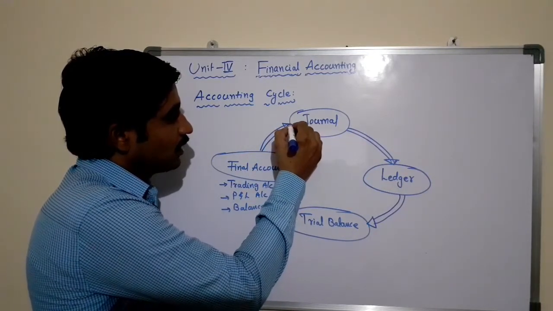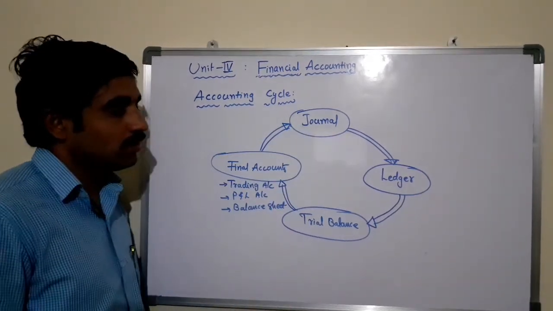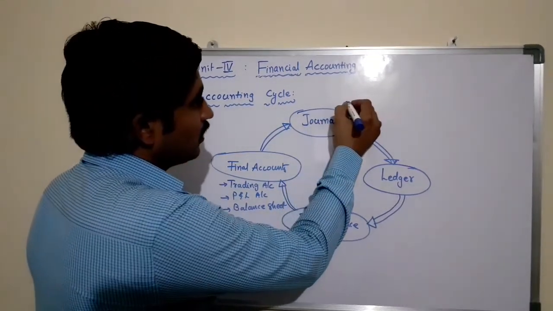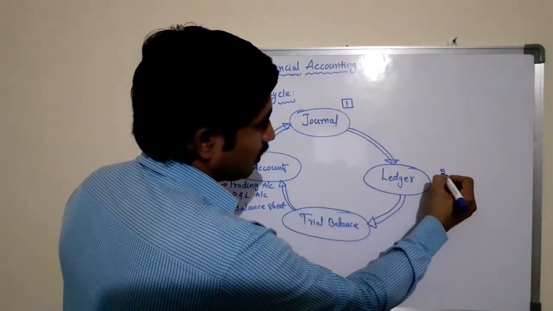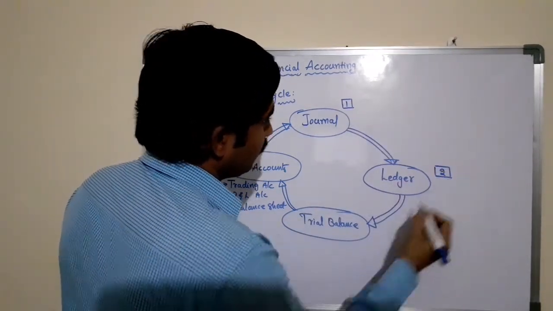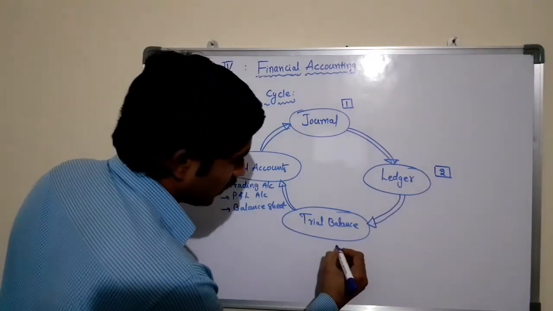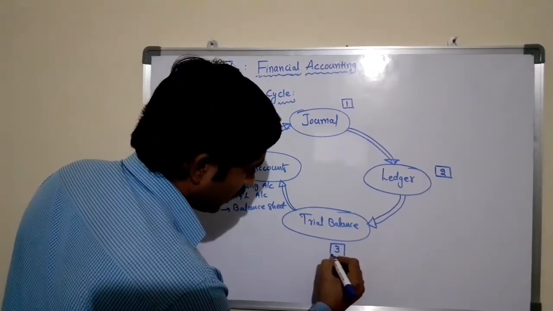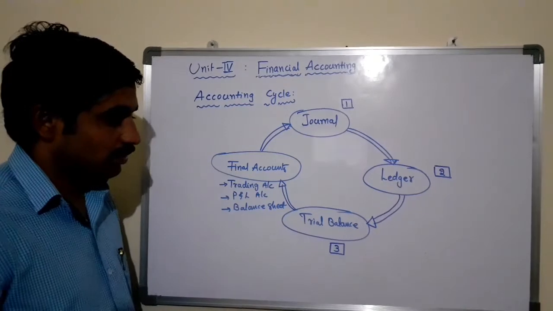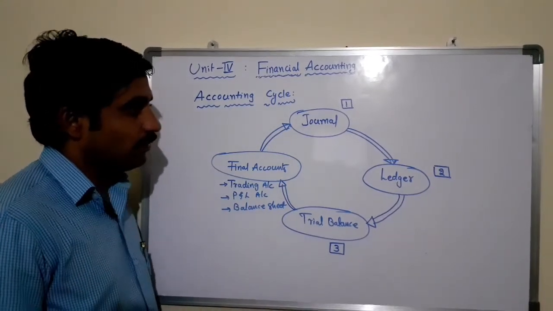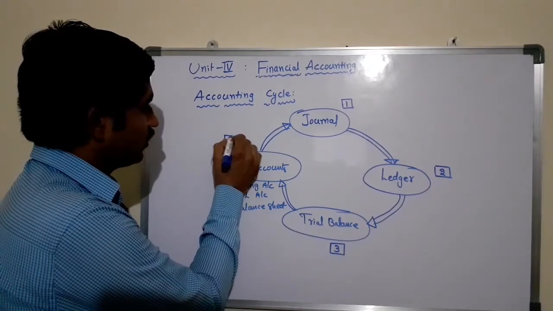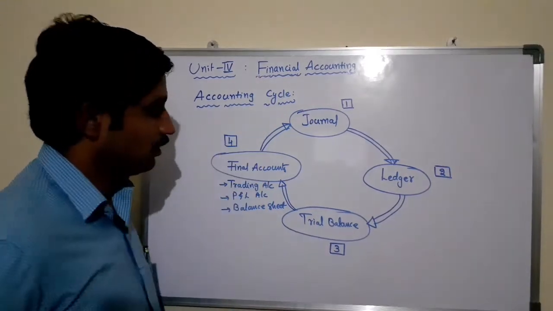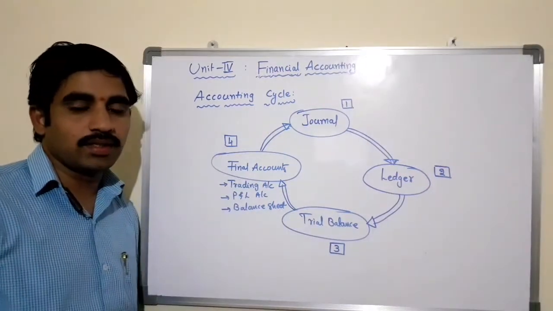Again, for the next accounting period, the journal will be started. So here, this is the first stage of the accounting cycle. Ledger is the second stage of the accounting cycle. The trial balance is the third stage, and final accounts is the fourth stage of the accounting cycle.